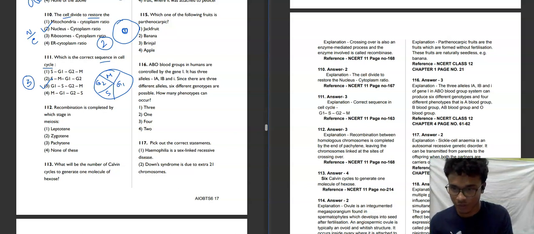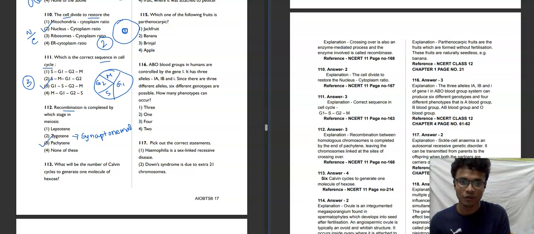Moving towards the next question. Recombination is completed by which stage in meiosis? So basically these are the stages of prophase 1: leptotene, zygotene, pachytene. Leptotene we know is the first stage, then zygotene, then pachytene. Leptotene is basically the bouquet stage, and in zygotene the synaptonemal complex is formed. In pachytene, recombination is completed.